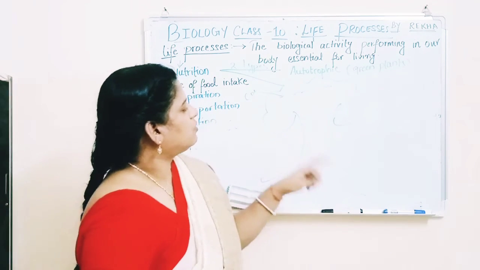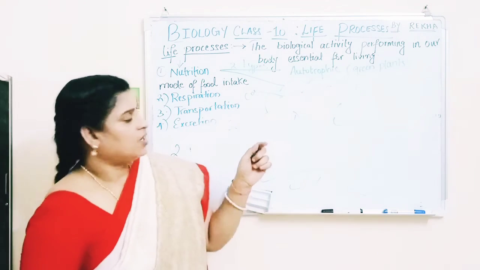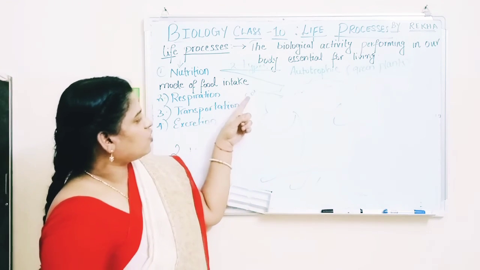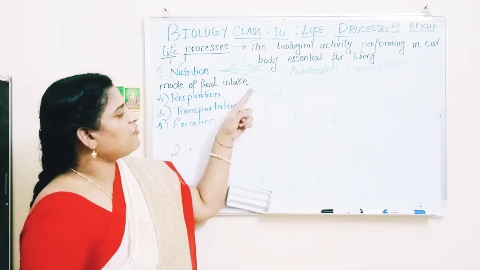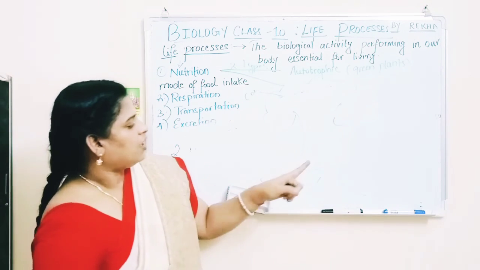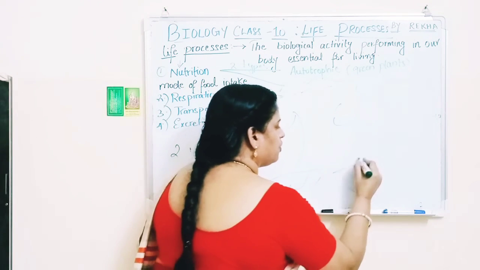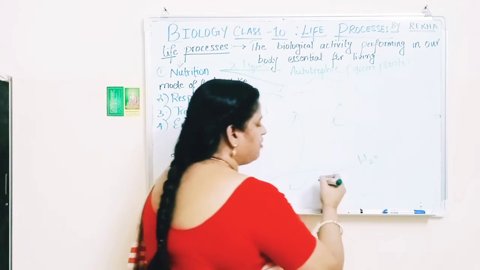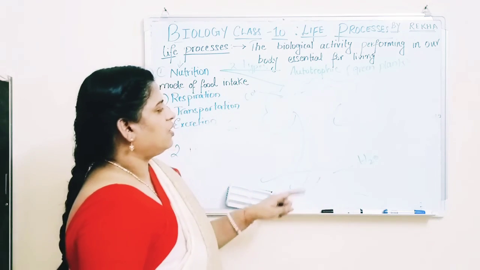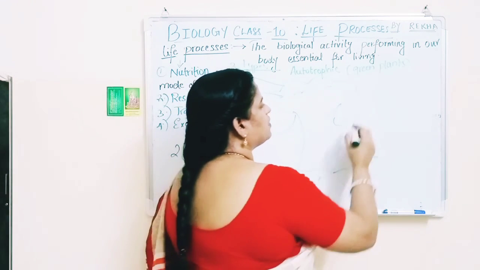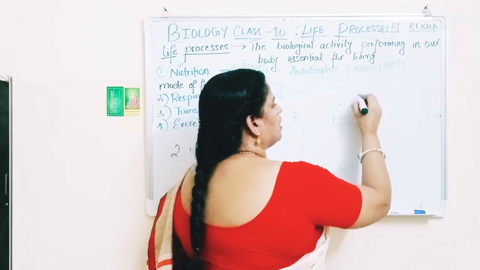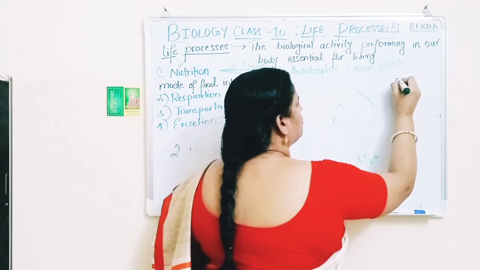For food synthesis, it needs carbon dioxide, which is taken from the stomata, and H2O, which is taken from the roots of the plant.